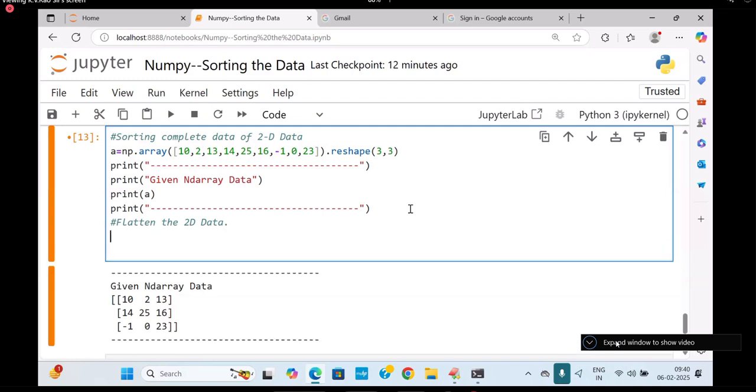A is equal to np.flatten. Flatten, ravel, flatten, copy, view, like that.